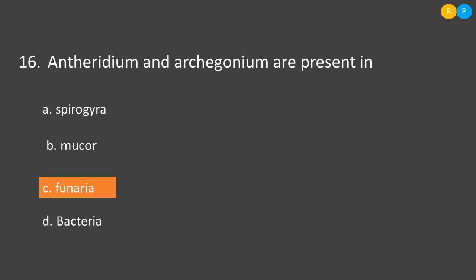Then option C, Funaria. Funaria is a kind of bryophyte. It comes under the group mosses. Clear. So in Funaria, Antheridium is a male sex organ and Archegonium is a female sex organ. Clear. And option D, bacteria. Bacteria do not show Antheridium and Archegonium. So the correct option is option C, Funaria.